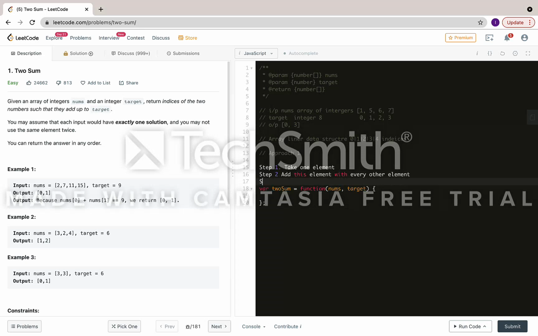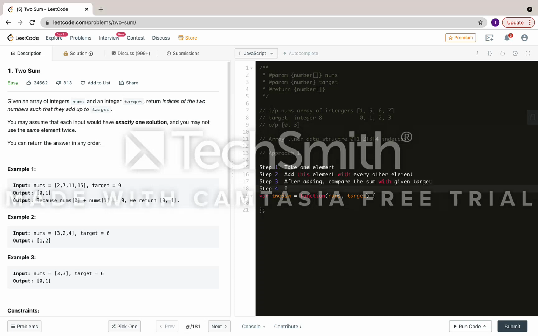Step 3: after summing up, compare the sum with the given target. Step 4, this is layman language, right? We are basically writing down each and every step of how we can solve our problem in normal simple English.